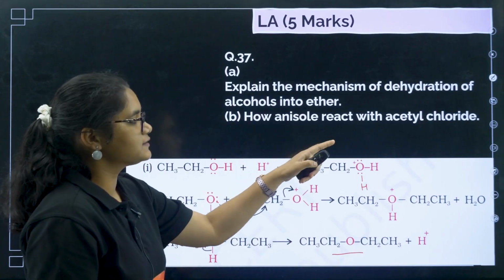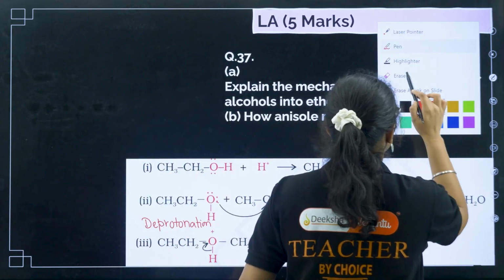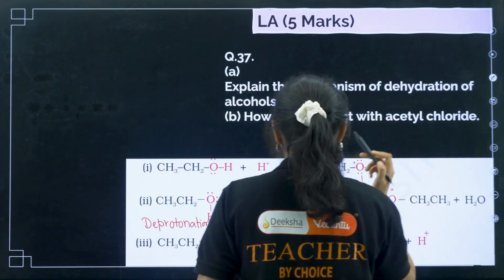Now, how does anisole react with acetyl chloride? I will draw the answer here. This is Friedel-Crafts acylation.